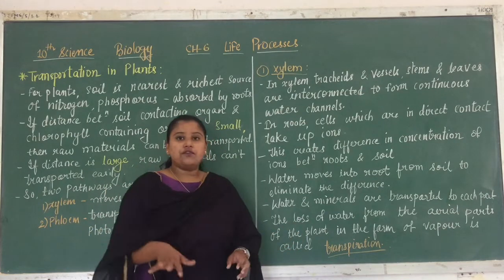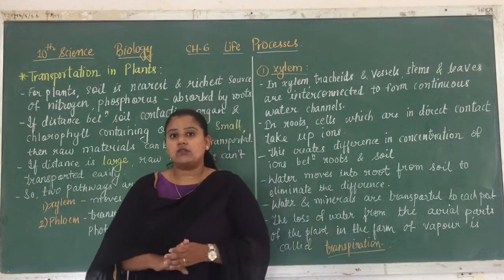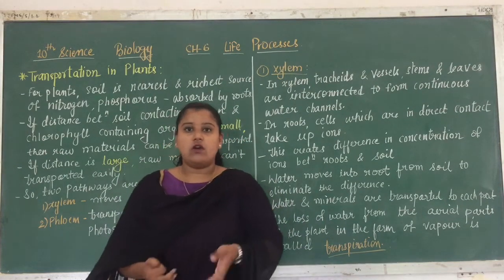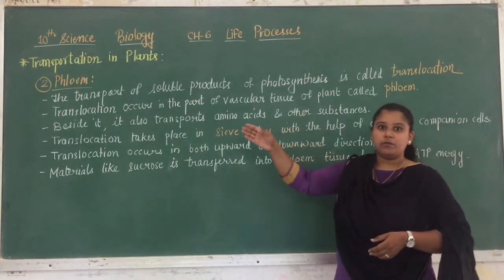The loss of water from the aerial parts of the plant in the form of water vapor is known as transpiration, right? This is the main term, and it can be asked in either an MCQ or a 1-mark question. The next is phloem, right?